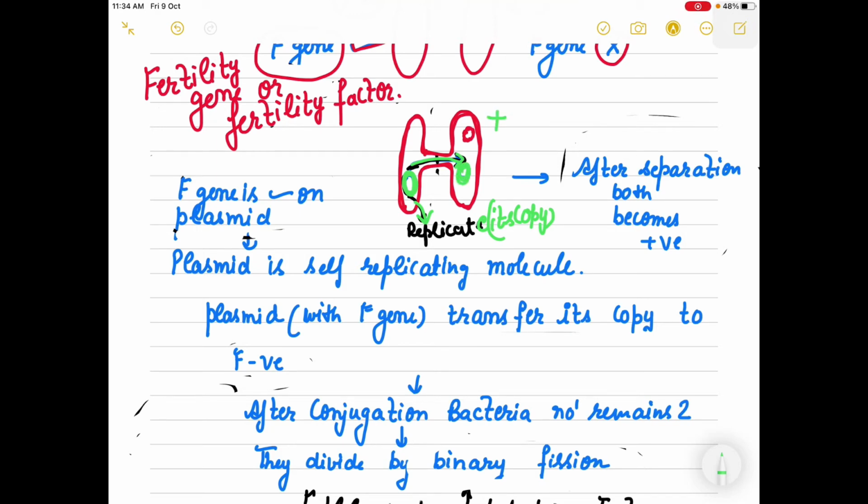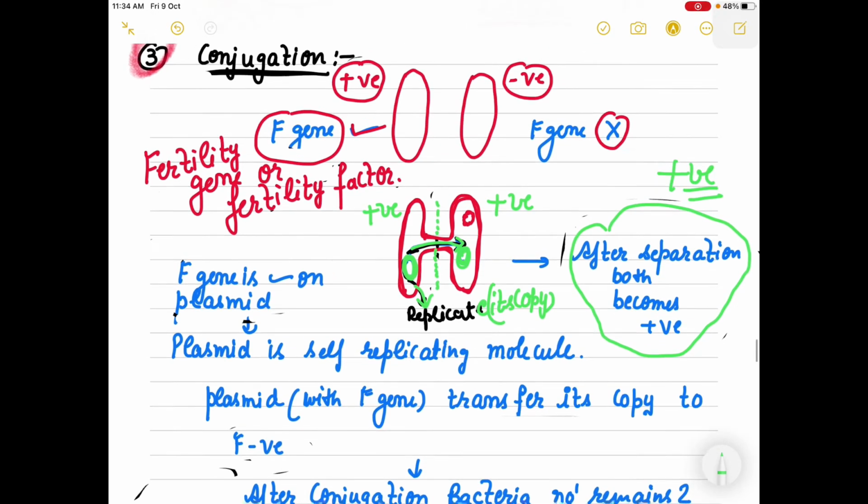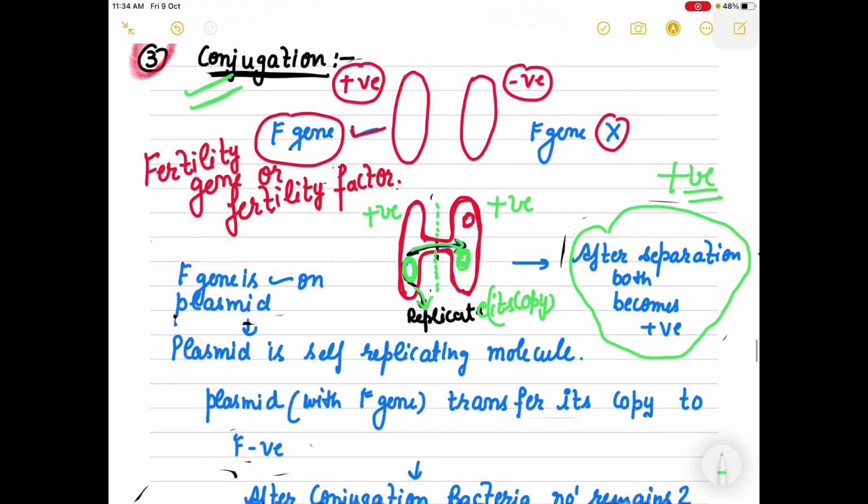So now the other bacteria will also have the plasmid. This bacteria already had the plasmid, so now both bacteria will have the plasmid or F gene. After separation, both bacteria will become F positive in nature, and this process is known as